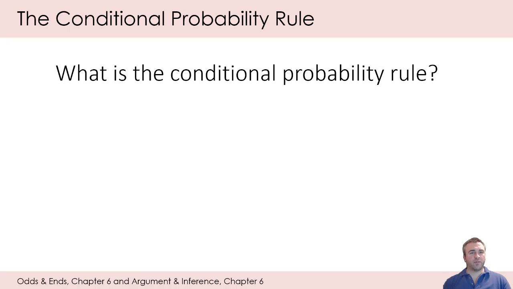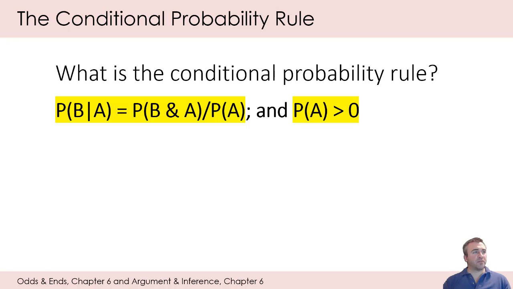Okay, so let's formally define the conditional probability rule. In math symbols, it will be the probability of B, given A, which will be equal to the probability of B and A divided by the probability of A. And anytime we are dividing, the number in the denominator cannot be 0. It has to be greater than 0. Dividing by 0 is prohibited in math because the quantity you get in doing so is undefined. It's not even a number, it's completely undefined.